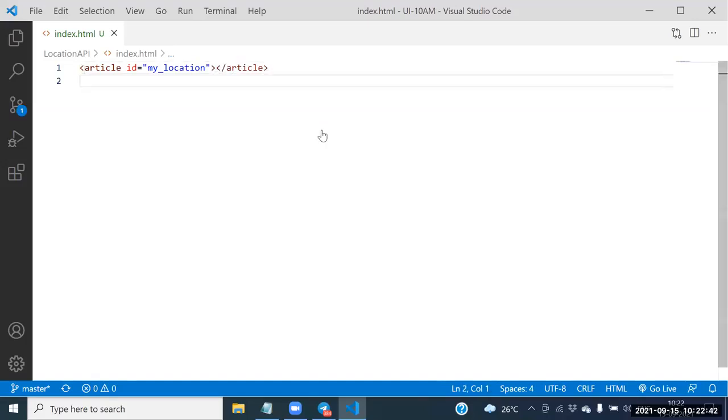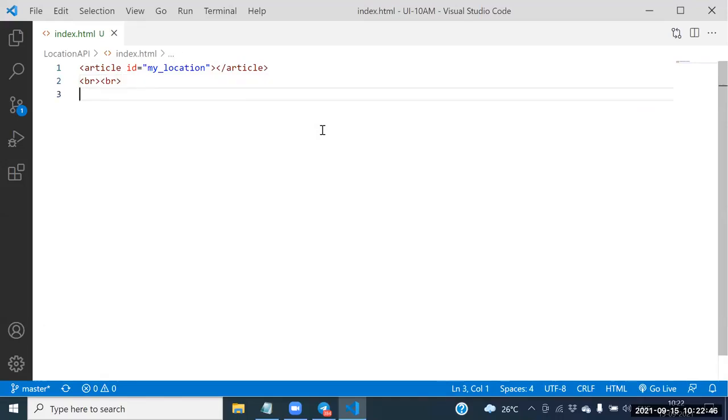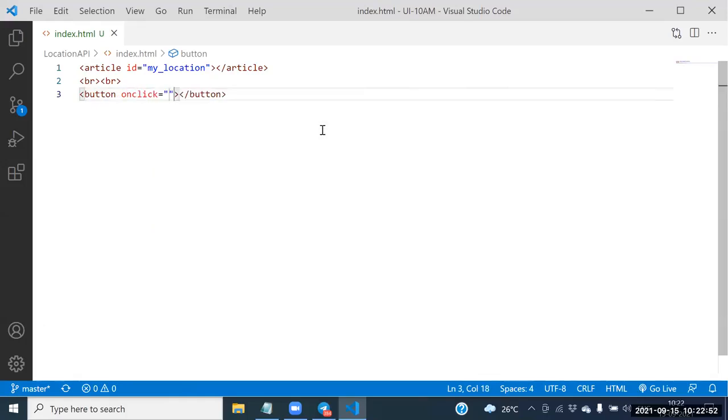Can I take two line breaks here? Yes, sir. Let me take the two line breaks. Guys, can I take one button here? Yes, button tag. Onclick equal to, say this one here. Which click function do we need to place?